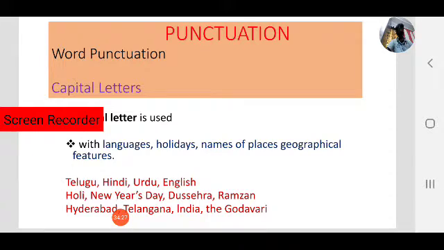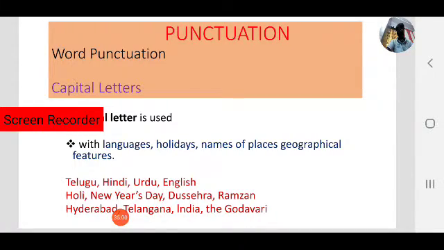See the following examples: Telugu, Hindi, Urdu and English. Observe that the first letter of the languages must be in capitals. Next one, Holi, New Year's Day, Dasara and Ramjan. These are holidays, and the first letter must be capitalized.